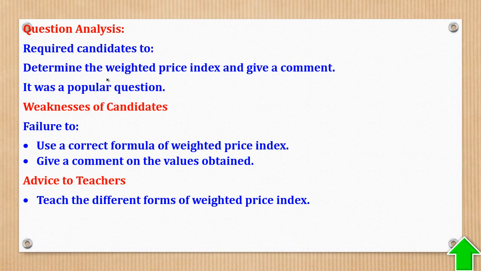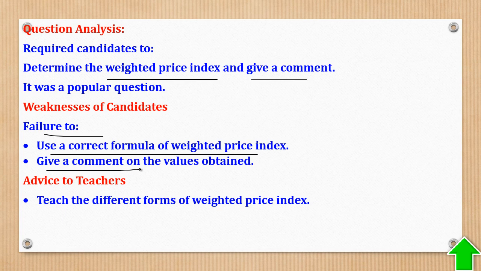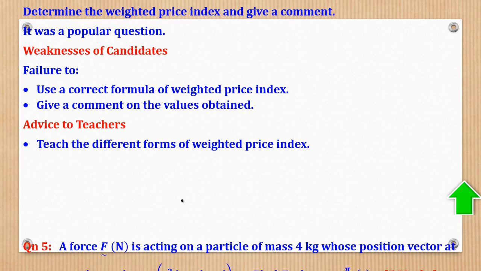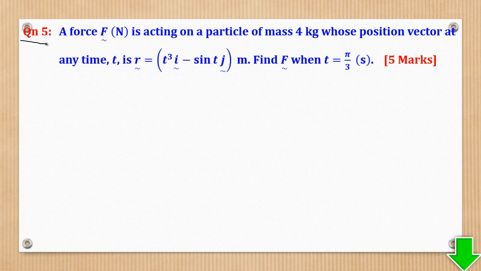The question required candidates to determine the weighted price index and give a comment. However, some failed to use the correct formula for weighted price index. Using the weighted aggregate price index is not okay. Others failed to give a comment on the values obtained; you must give a comment in percentage form. The advice is that they should teach the different forms of weighted price index. That question was from the section of statistics and probability, in particular price indices.